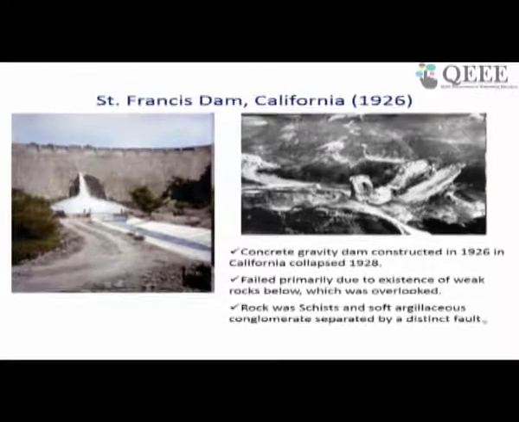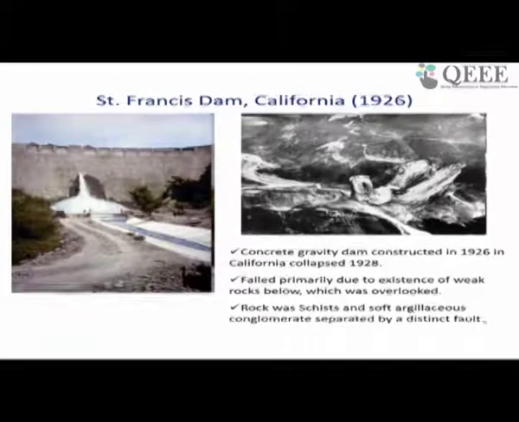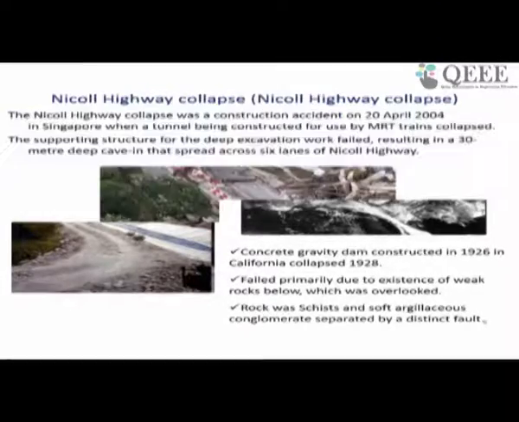When the investigation was done, it was found that it failed primarily because of the existing weak rock below the hard strata, which was overlooked. This tells us that if we had done the investigation properly, we could have avoided this disaster, because we actually missed the weak strata below.